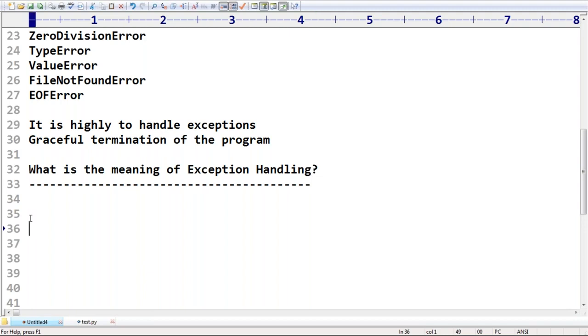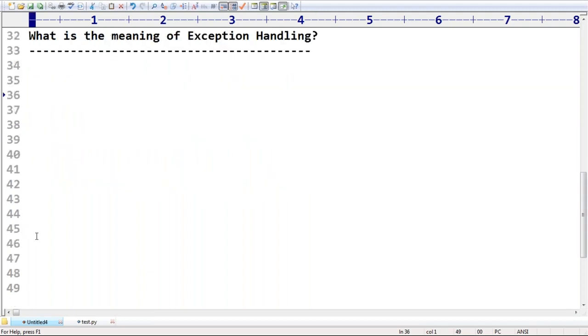Sir, best example: assume that my programming requirement is I want to read the data from the remote file located at London. Remember that, sir. This is my requirement, right? So if the London file is not available, then my program should not be terminated. We should have some alternative to continue the rest of the program normally.